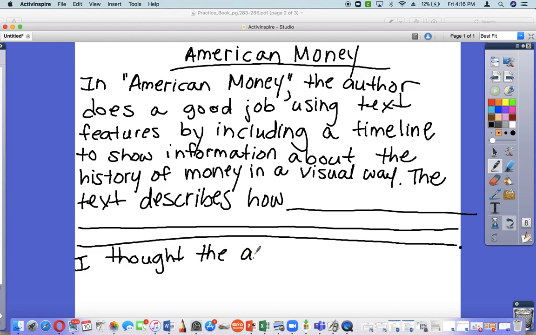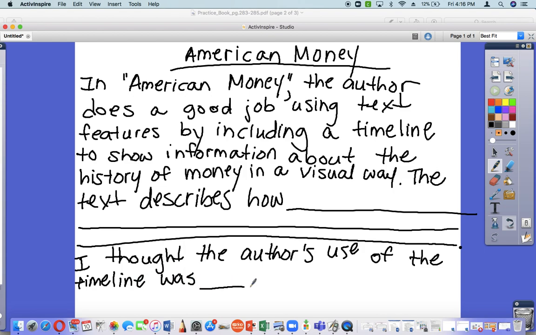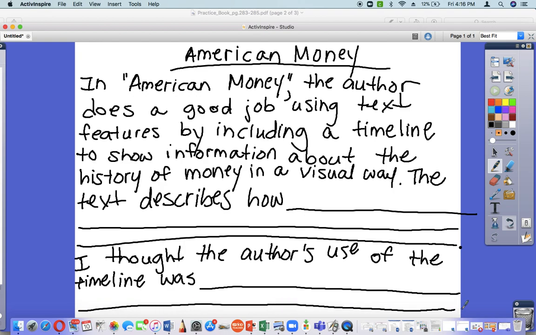So I thought the author's use of the timeline, and then give me like 1 or 2 sentences that share your opinion on the timeline. What do you think? Was it helpful? If it was helpful, how did it help you? If it wasn't helpful, why not? You're just sharing your opinion on the timeline. So your whole assignment would kind of look like this. You're just filling in the gaps.